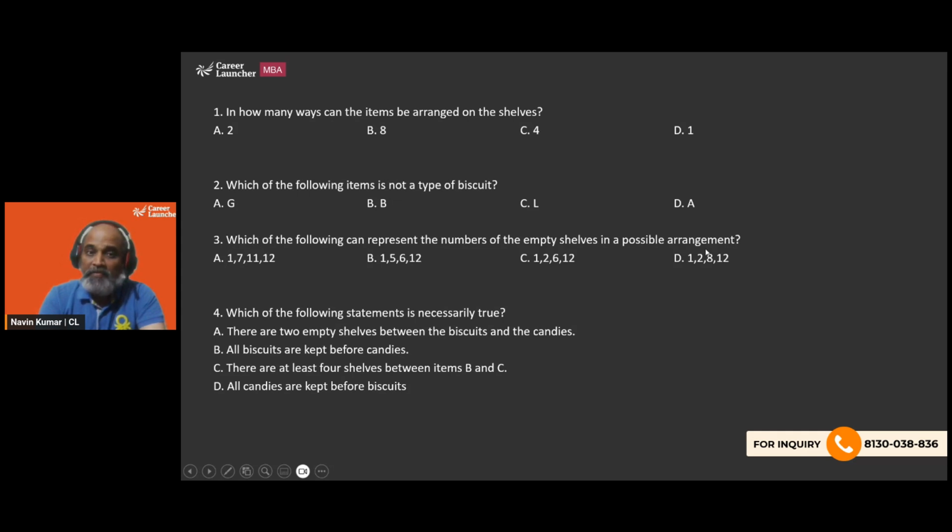Fourth, which of the following statements is necessarily true? So looks like only one question out of the 4 is a definite one, something we will definitely get to know. But the remaining 3 are going to be based on how many cases are going to be there, right? So we have to be very smart and very thoughtful while finding the solution for this, because worst case we are going to have 8 cases. Let's see.